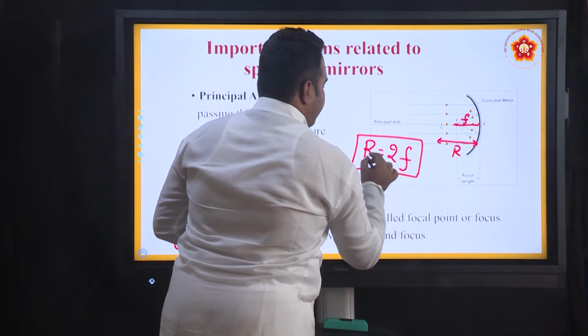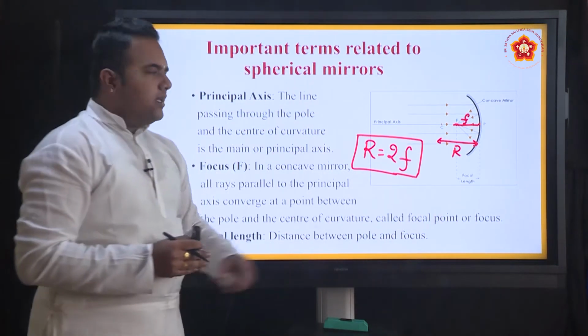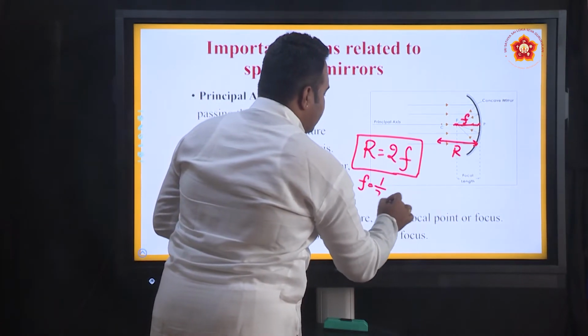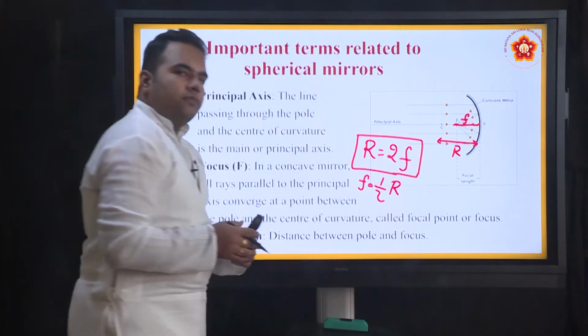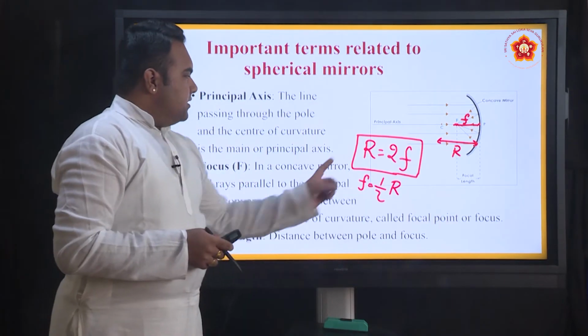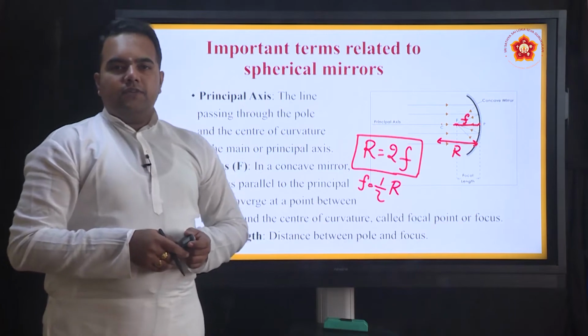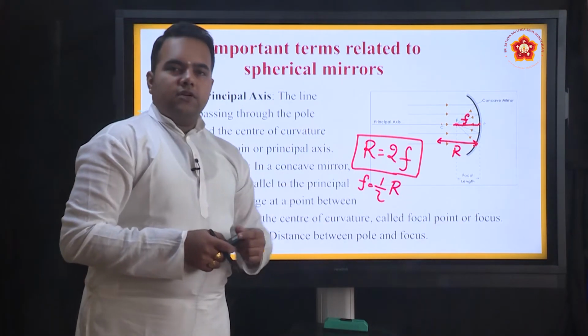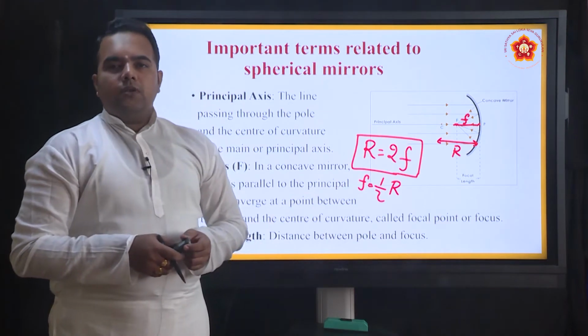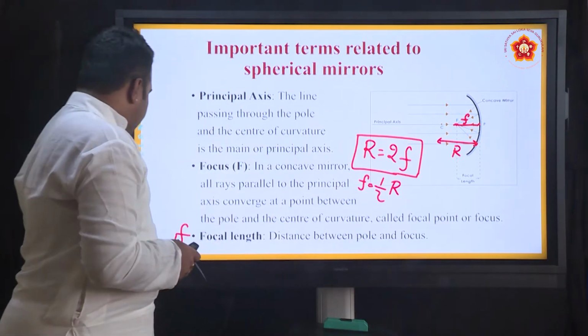The relationship between radius of curvature and focal length is this, or you can also write focal length is half the radius of curvature. So whenever we are solving some numericals, suppose they give you the radius of curvature, you should be able to calculate the focal length, or if they give you the focal length, you should be able to calculate the radius of curvature.